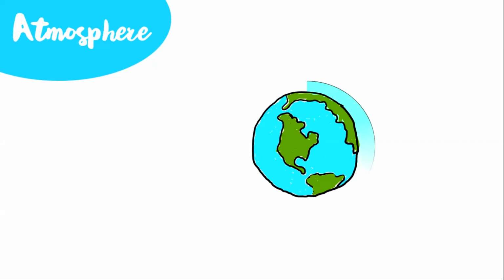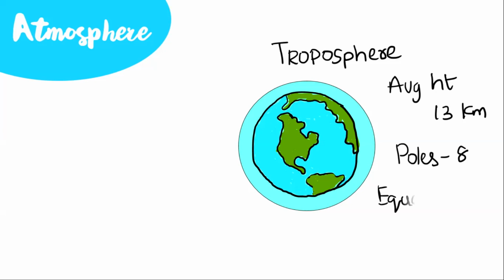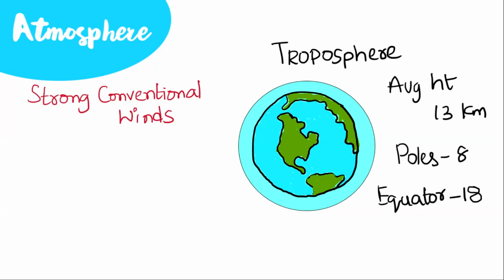Troposphere. This is the lowermost layer of the atmosphere. The average height of this layer is up to 13 kilometers. It extends to a height of 8 kilometers near the poles and 18 kilometers near the equator. The thickness of the troposphere is greatest at the equator because heat is transported to greater heights through strong convectional winds.